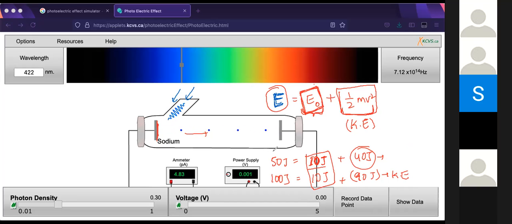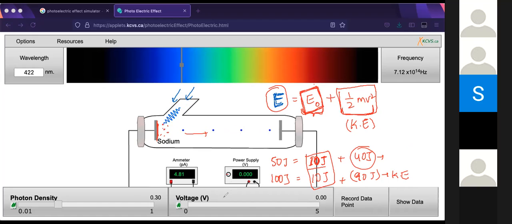If the energy is just E naught, then the kinetic energy is zero. It will just be ejected and sit on top of the metal. It won't be bound to the atom anymore. It got out and it's just there. Because if I provide it only E naught, it doesn't have any kinetic energy to move at all. So it just gets out of the atom and that's it.